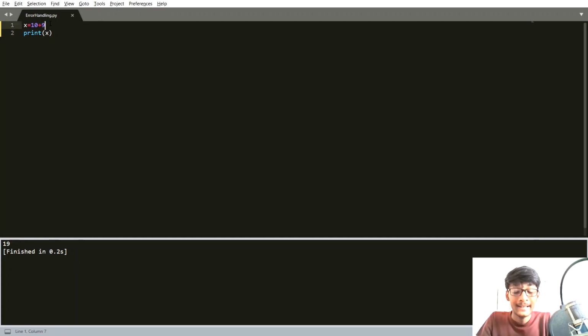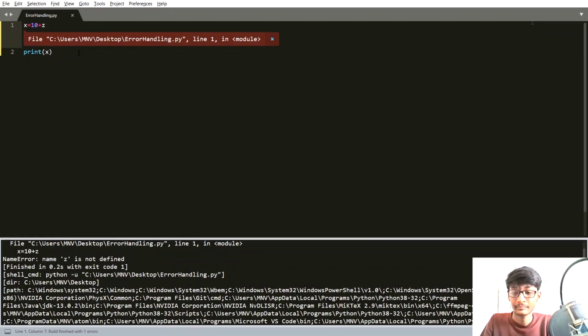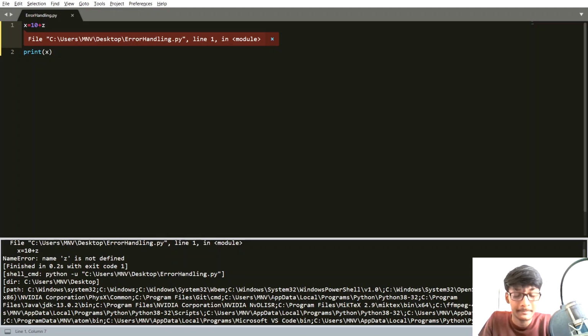So let me add here a non-defined variable. So let's say z. We all know that it will give us an error. Here you can see that it is giving us a long error. I am sure that this error can be identified by a programmer, but it cannot be identified by a normal user. So that time we can use error handling in Python.